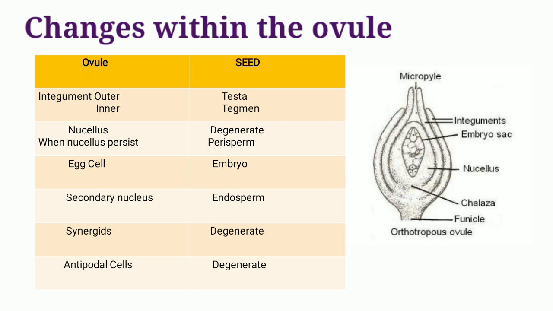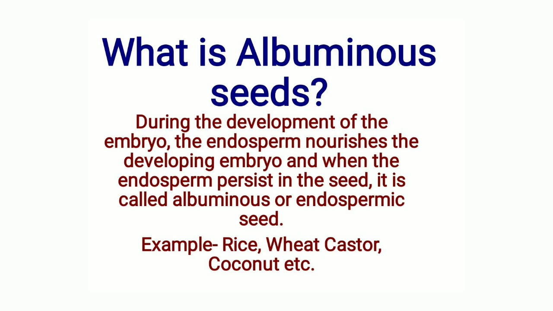Now, on the basis of this development, there are two types of seeds: endospermic or albuminous seed and non-endospermic or ex-albuminous seed. What is an albuminous seed?